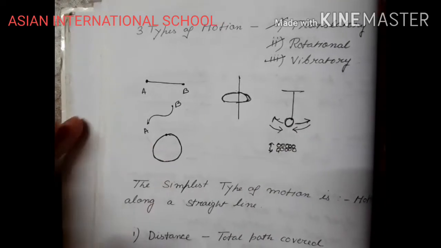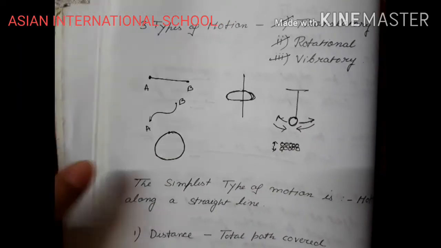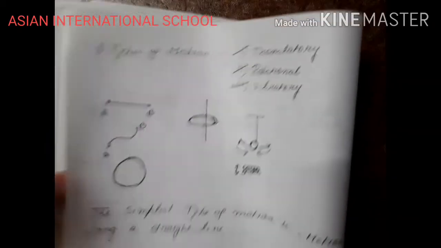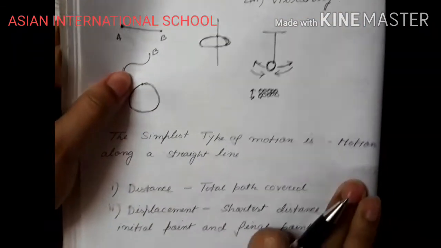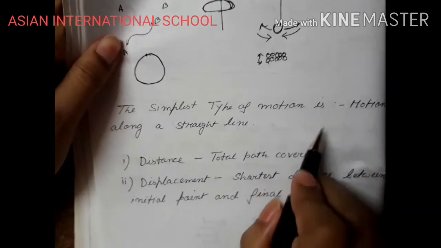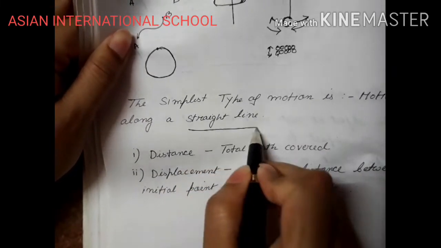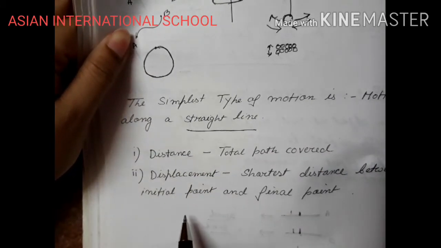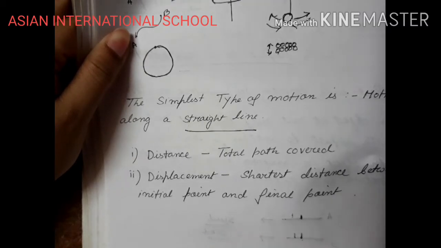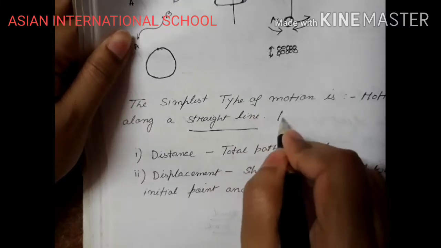So the simplest type of motion with which we are going to deal is a linear motion or a straight line motion. The simplest type of motion is straight line motion. We can also say it as a linear motion. The motion which is along a straight line is also known as linear motion.